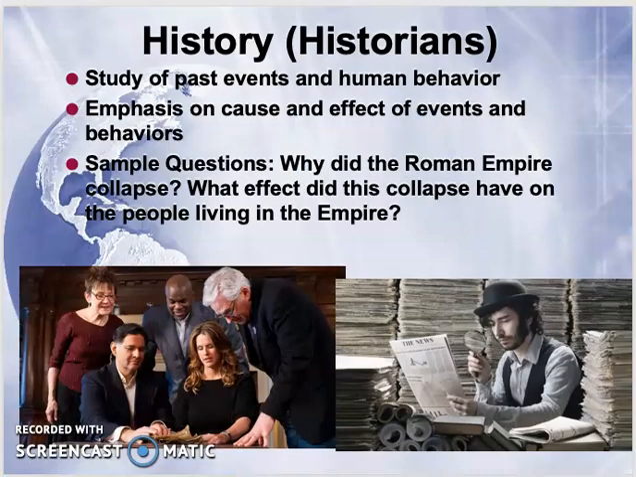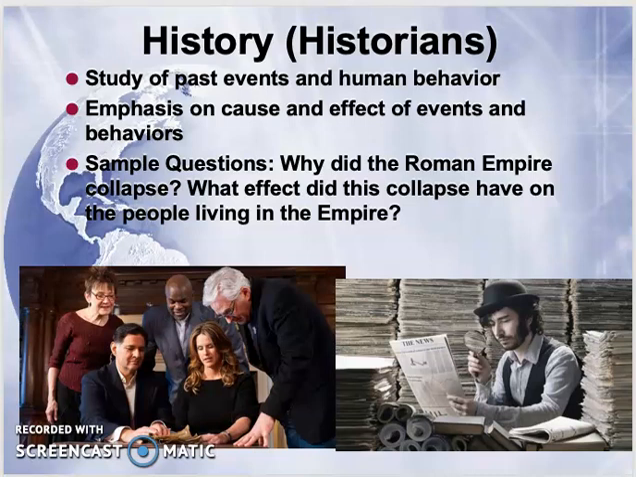First one is history. People who study history are called historians. They study past events and human behavior. There's a major emphasis on cause and effect of events and behaviors. We're going to focus a lot on cause and effect in our class this year. So some sample questions that historians might ask are, why did the Roman Empire collapse? And what effect did this collapse have on the people living in the empire?